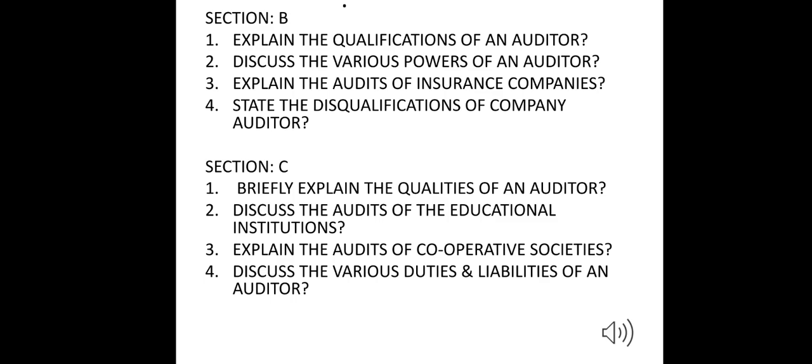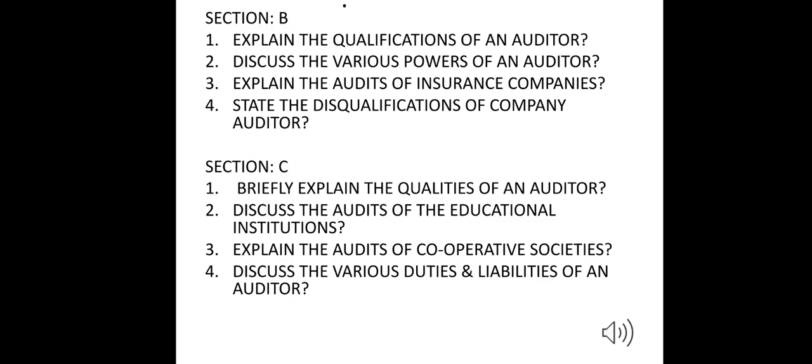So, section B: explain the qualifications of an auditor, discuss the various powers of an auditor, explain the audit of insurance companies, state the disqualifications of a company auditor. These are the important section B questions.